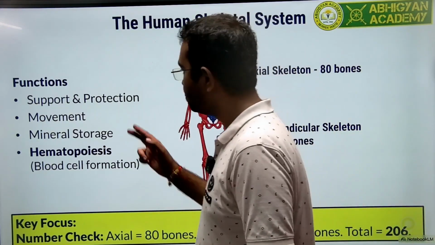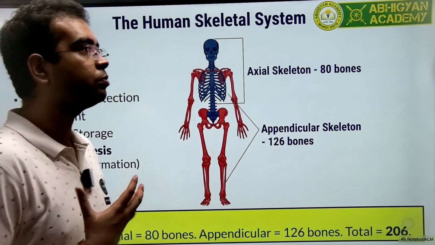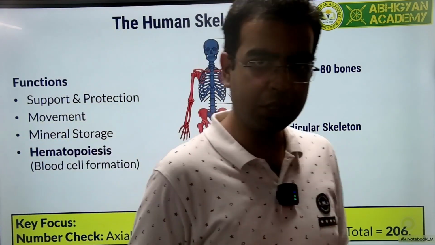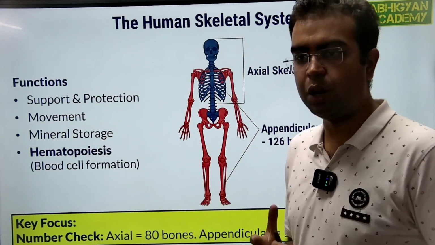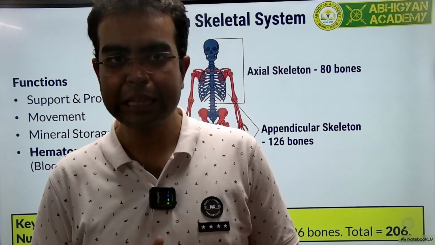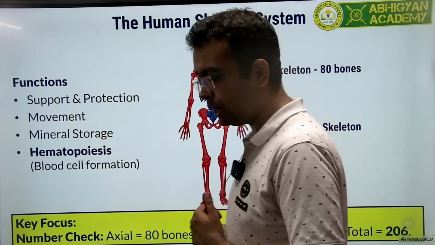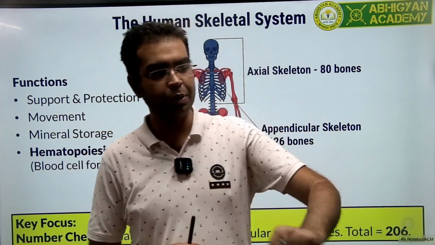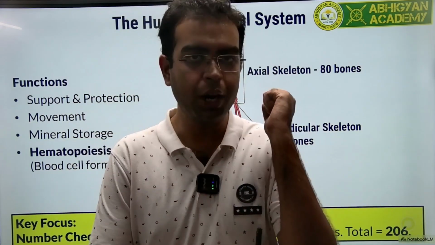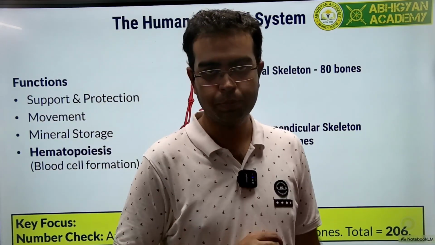Second is movement. Why movement? Because to move our muscles, we need a proper framework. We cannot move our muscles without a proper posture. That posture is provided by the skeletal system. When we move, to move our body in a proper direction we need a proper support system. We need joints. All these things are provided by the skeletal system.